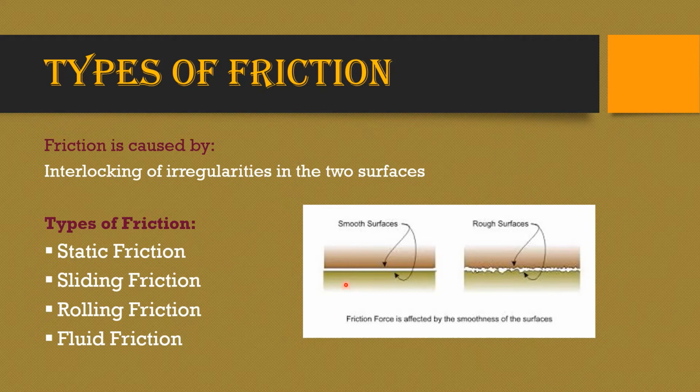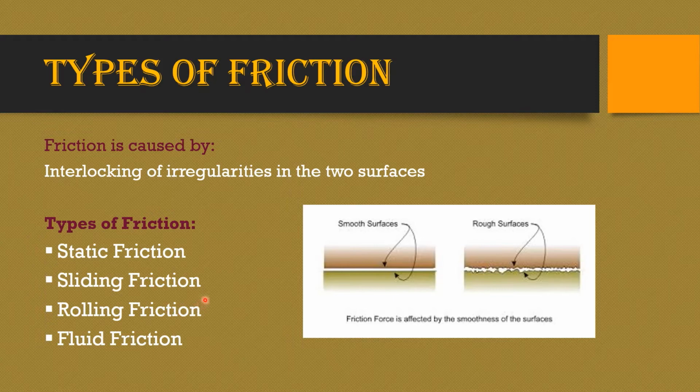Why is the friction less on smooth surfaces and greater on rough surfaces? Can you see in this picture, friction is affected by the smoothness of the surfaces. When it is smooth, there is no interlocking, whereas on rough surfaces, the irregular surfaces of both objects make the surfaces interlock. Therefore, the movement of the surface will be difficult, and therefore the friction will be higher. So how is friction caused? Because of the interlocking of the irregularities in the two surfaces.